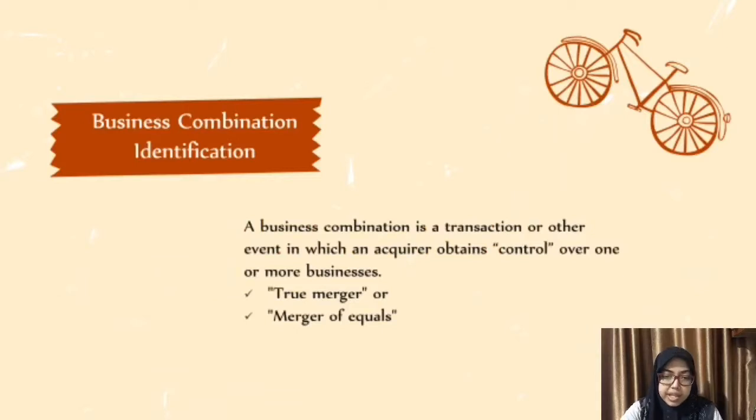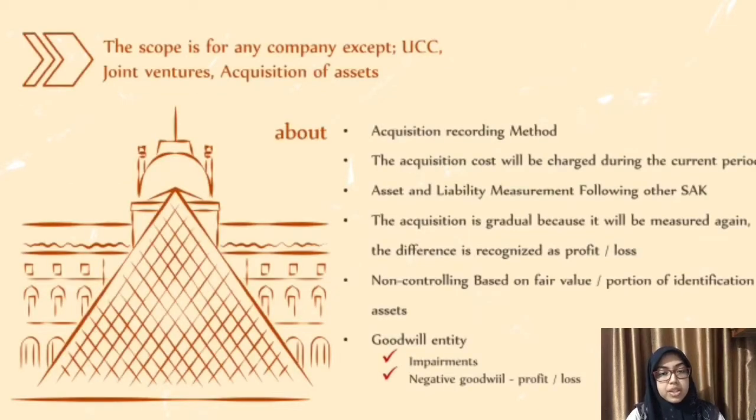Business combination identification. A business combination is a transaction or other event in which an acquirer obtains control over one or more businesses. It can be a true merger or a merger of equals. The scope is any company except for UCC, joint ventures, and acquisition of assets. And this is all about the acquisition recording method.